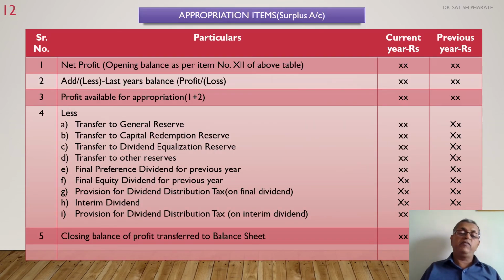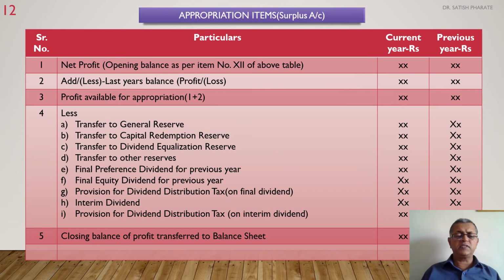Appropriation of items. Whenever you get the net profit, in our example, the opening balance as per item number 12 of the previous slide, in that net profit, add or less previous year's profit or loss as the case may be, then you will get closing profit available for appropriation, or total profit available for appropriation. From that, during the year, whatever appropriation is made, such as transfer to general reserve, transfer to capital redemption reserve, transfer to dividend equalization reserve, transfer to other reserves such as development rebate reserve, sinking fund reserve, etc.